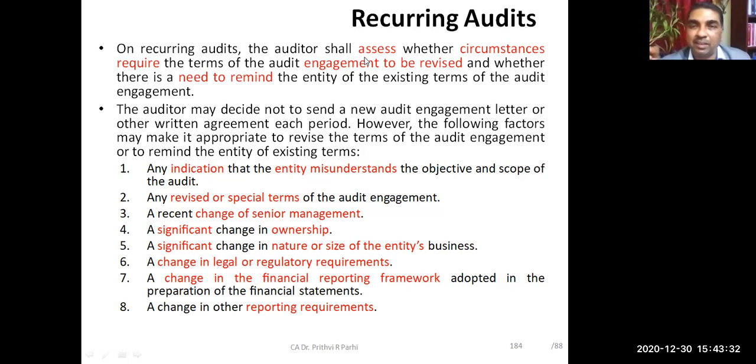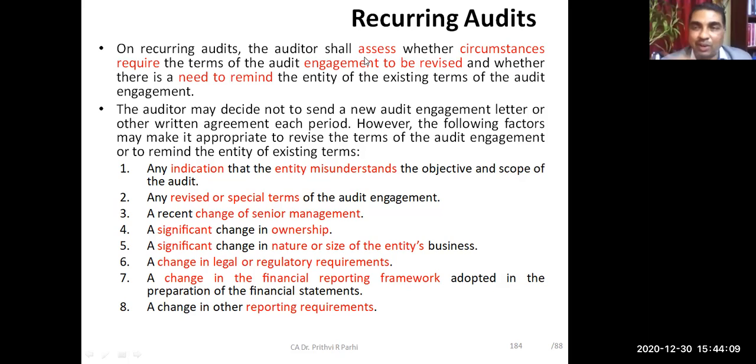Sometimes the terms of engagement need to be revised. There might be changes in law or changes in circumstances, because of which there is a requirement to revise the terms of engagement. In that case also there is a need to resend the audit engagement letter. But if the auditor knows that management is fully aware, things are fine, and there is no change in the circumstances, the auditor may decide not to send the engagement letter in case of a recurring audit.